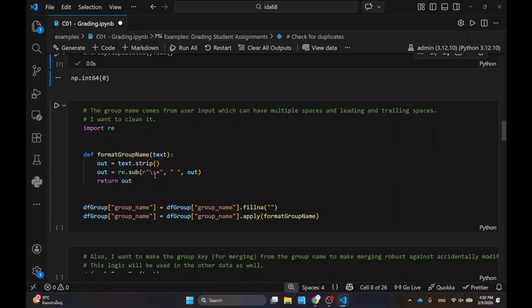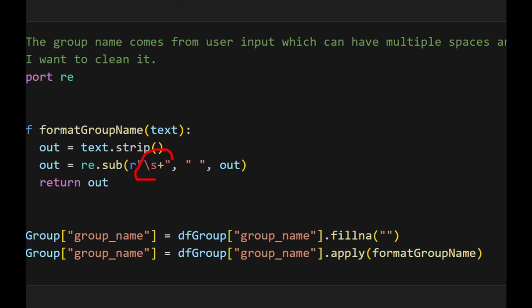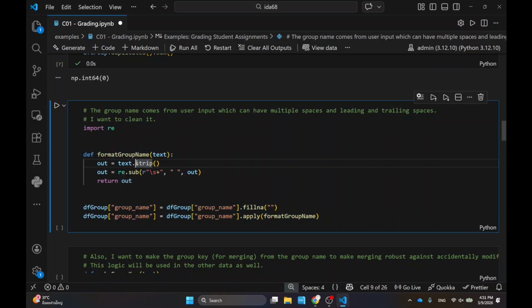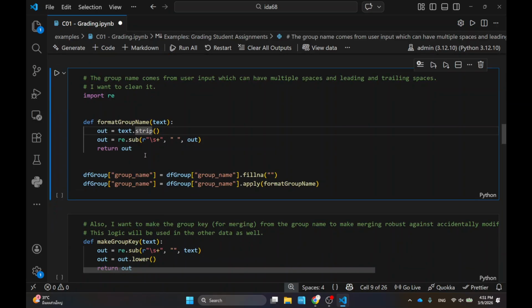But this one has a lot of spaces. So \s with the plus means that you can have multiple spaces, and I want to replace all of them with just one space. So I want to get rid of the fact that some people do double spaces. I want to make it into a single space always, okay? And actually, this one I just formatted the group name, not the group key. But again, this is a way that I try to make sure that the names are matching, okay?